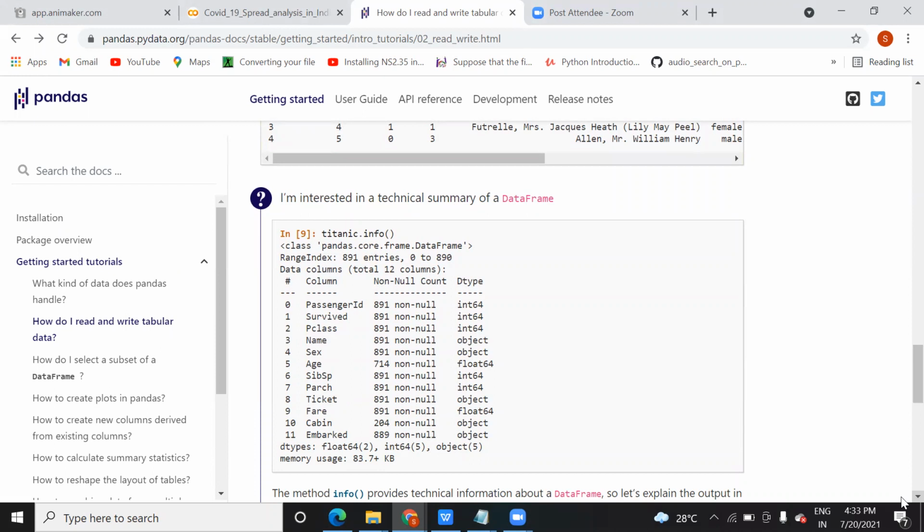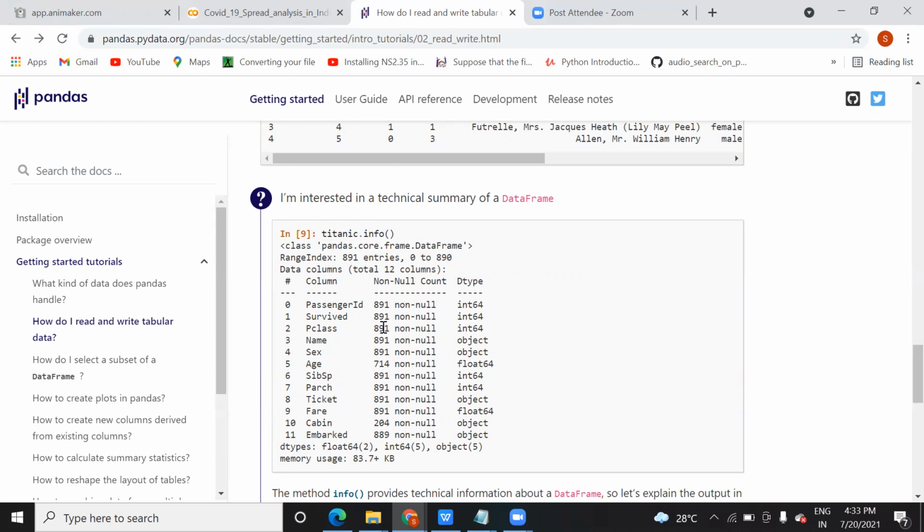Brief information means: how many columns, what their data types are, and how many entries there are. If you want just a brief information, then just use the info function. This info function will give you the number of entries, 0 to 890, how many columns, what the data type is, and the behavior of each column, whether it is null or non-null, whether it has null values, and based on that you will get it.